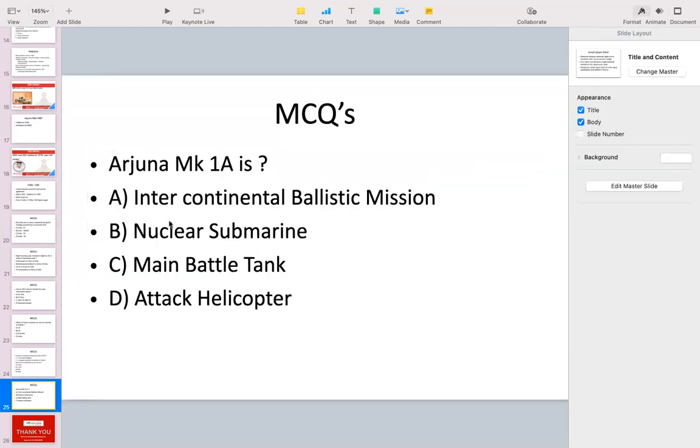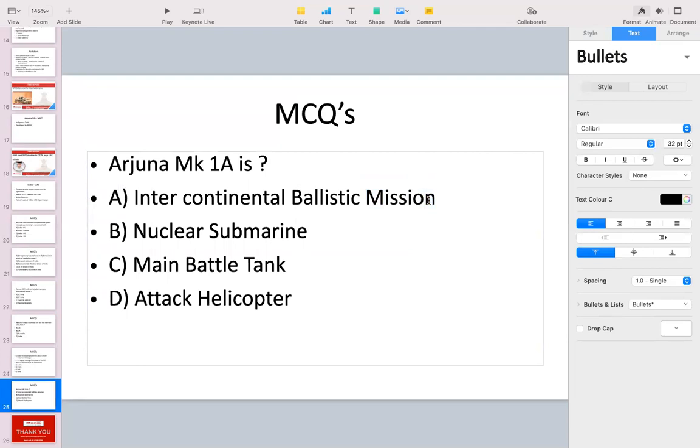Last question of today, Arjuna Mk1A is an intercontinental ballistic missile, or it's a nuclear submarine, or is it a main battle tank, or is it an attack helicopter? So here the correct answer is Arjuna Mk1A is a main battle tank.